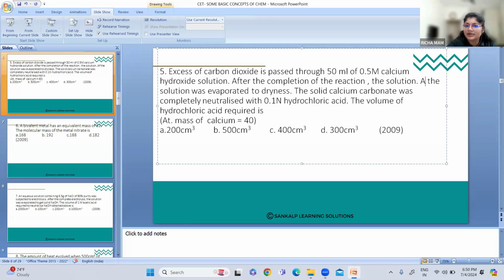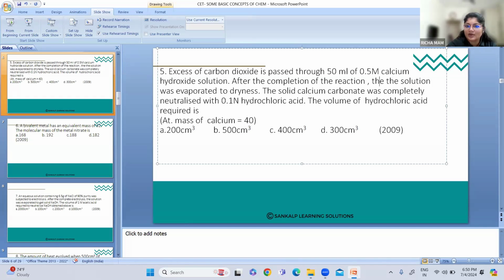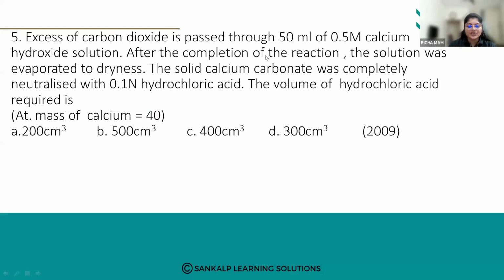After the completion of the reaction, the solution was evaporated to dryness. The solid calcium carbonate was completely neutralized with 0.1 normal hydrochloric acid. The volume of hydrochloric acid required is, okay, atomic mass of calcium is given as 40. So these are the 4 options.